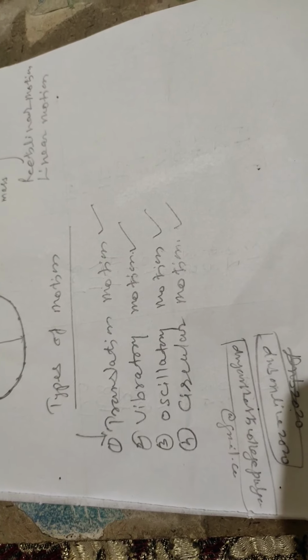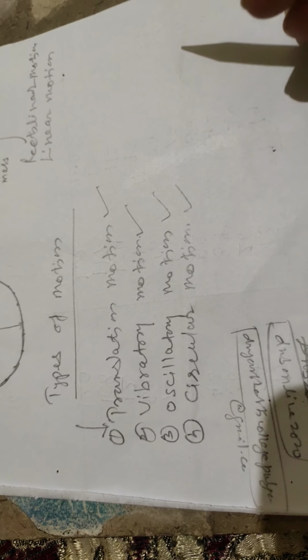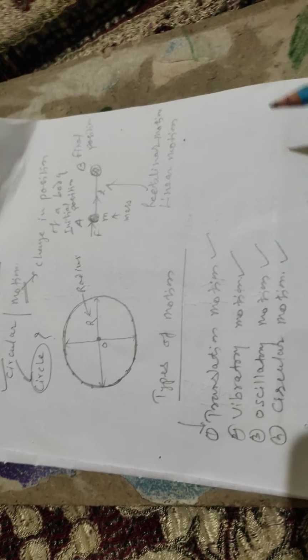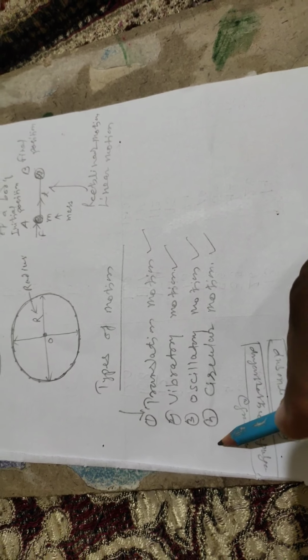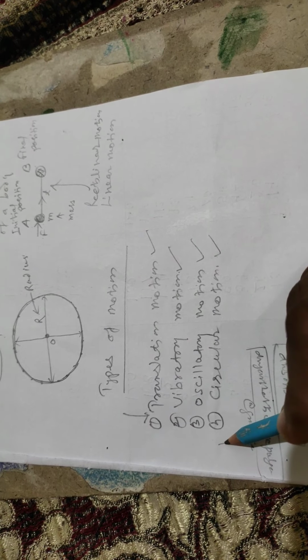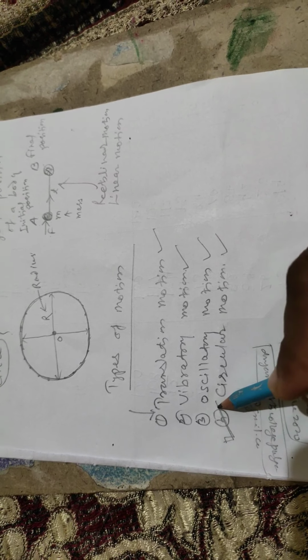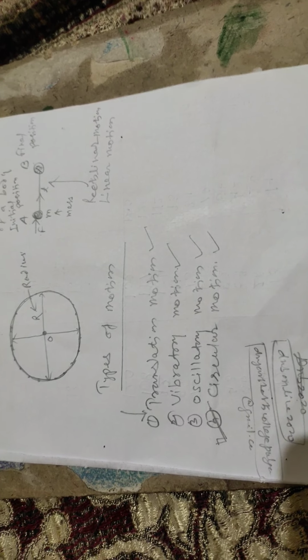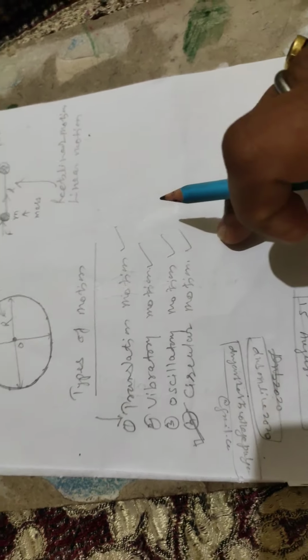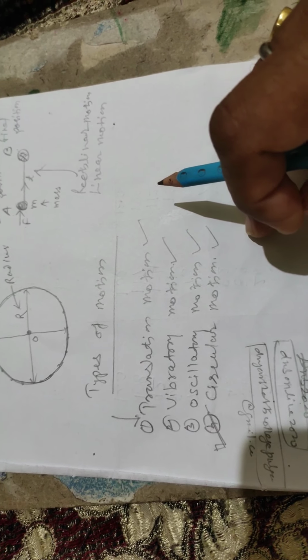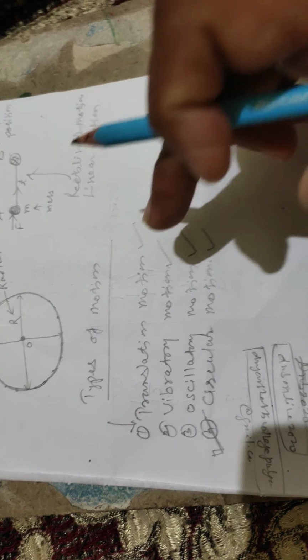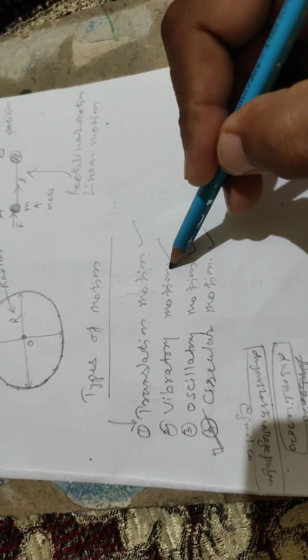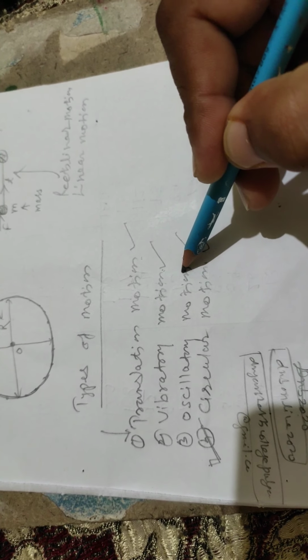Other than these four, there are many types of motions. Before studying the circular motion, I want to explain in short translational motion, vibratory motion and oscillatory motion.